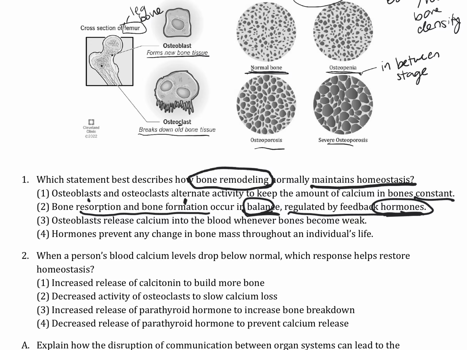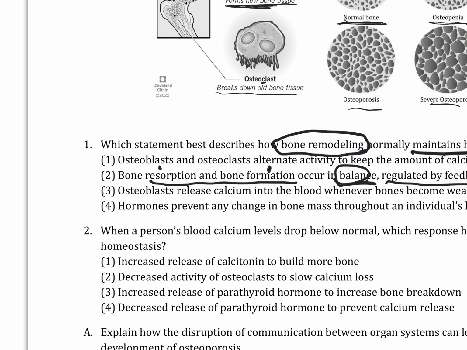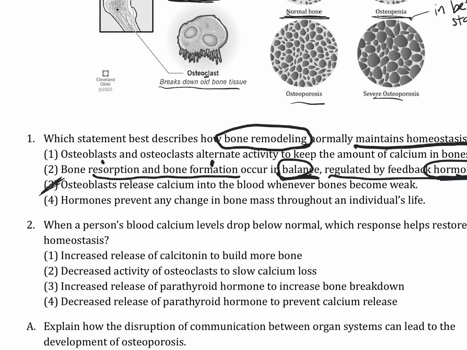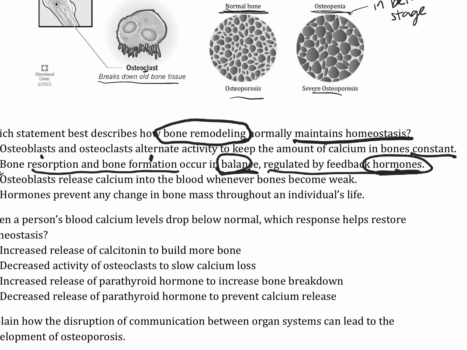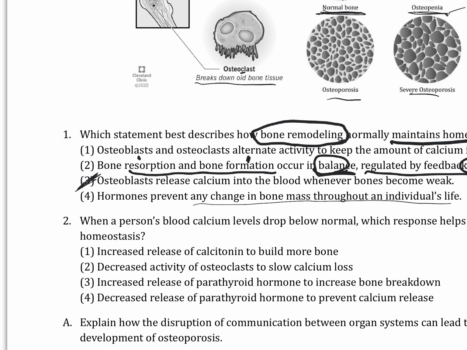Osteoblasts release calcium into the blood whenever bones become weak. Okay, so we know it said osteoblasts form new bone tissue, so that one is not right. That's describing what clasts do. Hormones prevent any change in bone mass throughout an individual's life. No, that is not what hormones do. Okay, so I'm going to go ahead and say 2 here.